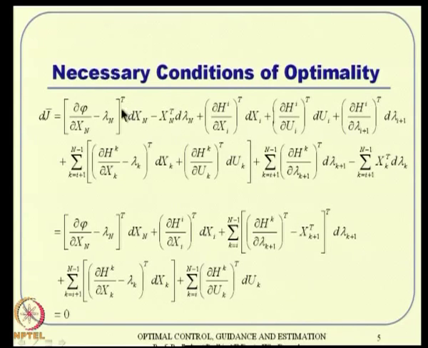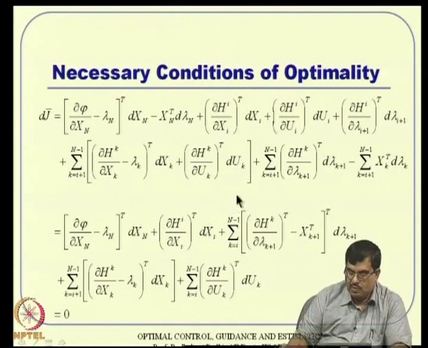Once you write it carefully, then it is time to put them together wherever relevant. So, I keep the first term as it is, and this one as it is, and wherever possible I can combine them and play around with this index again. This is k equal to i plus 1 to n minus 1, here it is i to n minus 1.